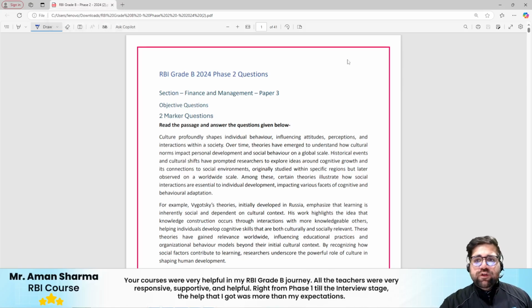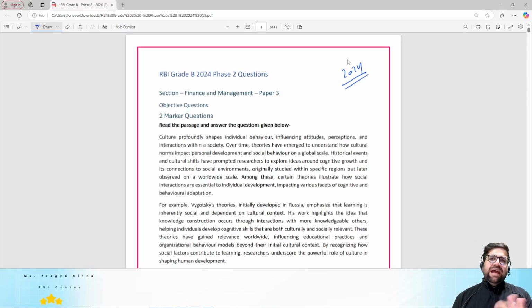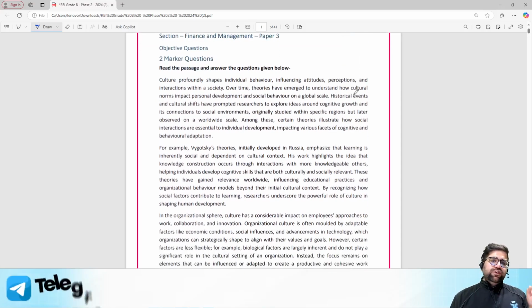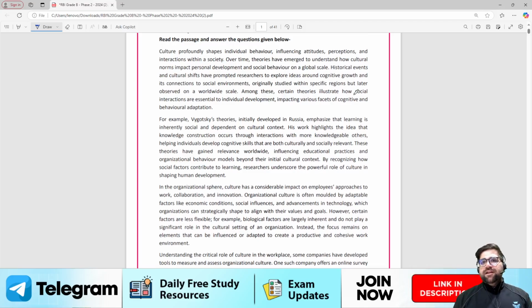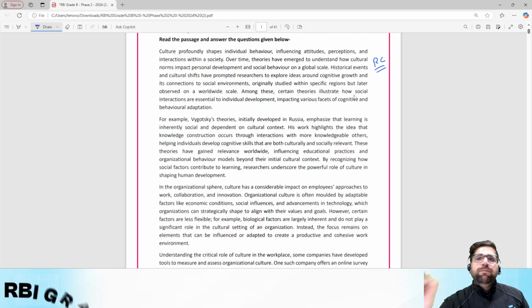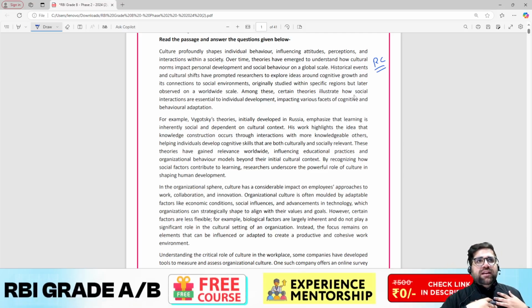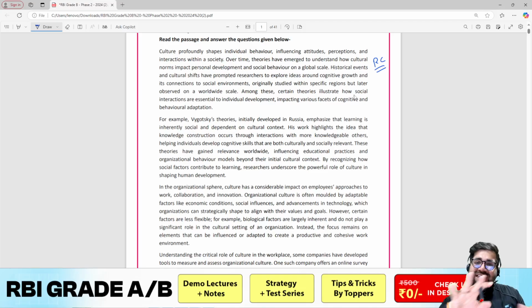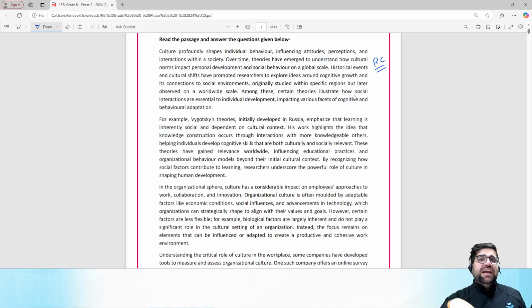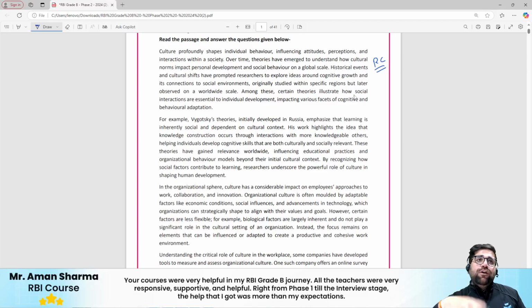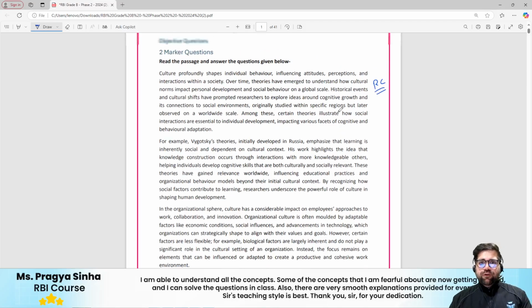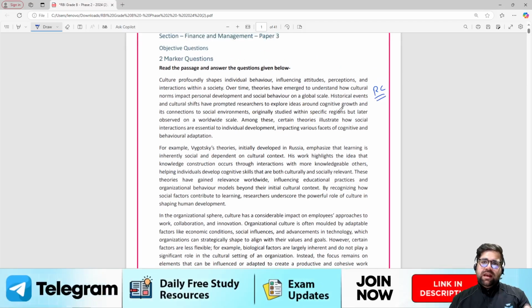Make sure that in 2024 there were no easy and direct questions in the 2 markers. The first question you see on your screen is a typical RC based question. RC basically means reading comprehension. I totally understand that if you see this question right now, it's an easy question for you. But if you see the same question in the examination hall, it will become tough, because you have the pressure of the clock running over your head and you have to solve questions very quickly. Still, if you maintain your calm, this question is doable. Try to read it with me.